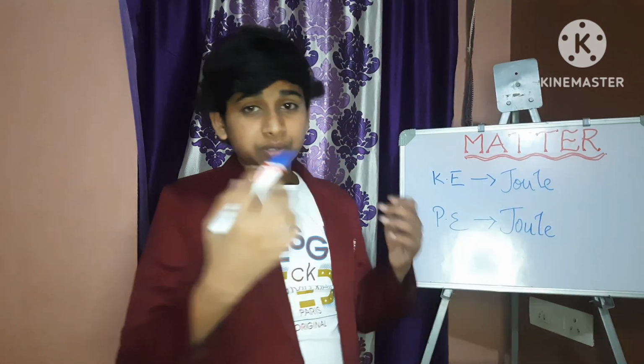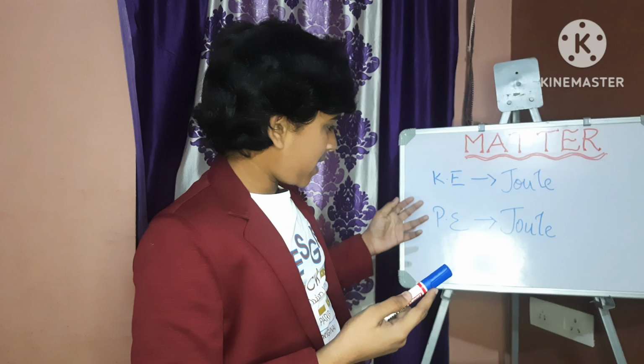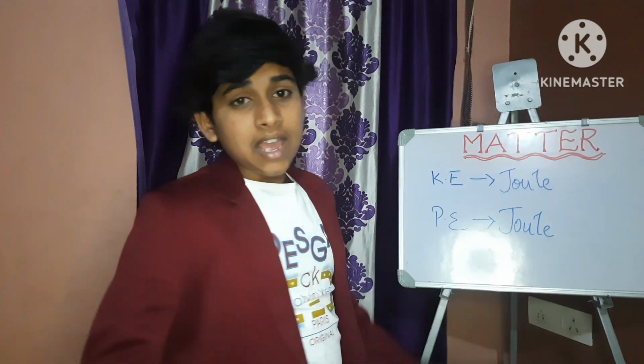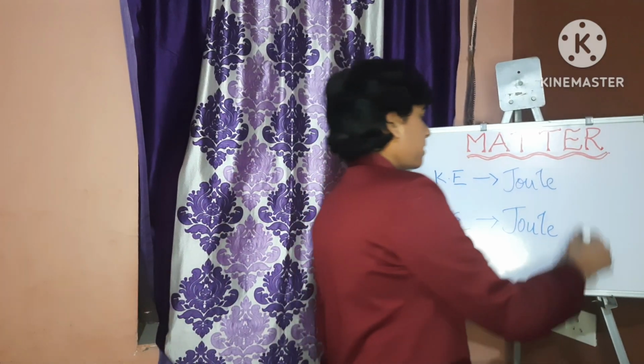Why do both have the same SI unit? As I told you before, both energies are forms of mechanical energy, so they both have the same SI unit, that is nothing but joule.